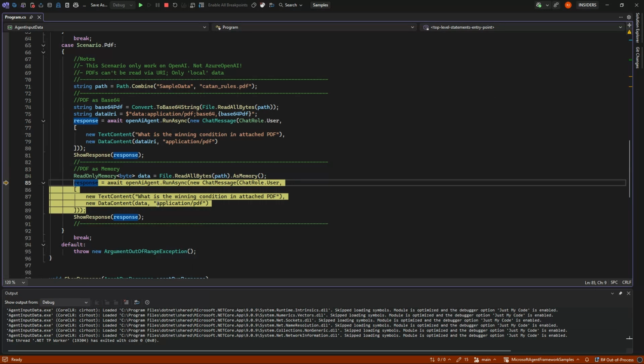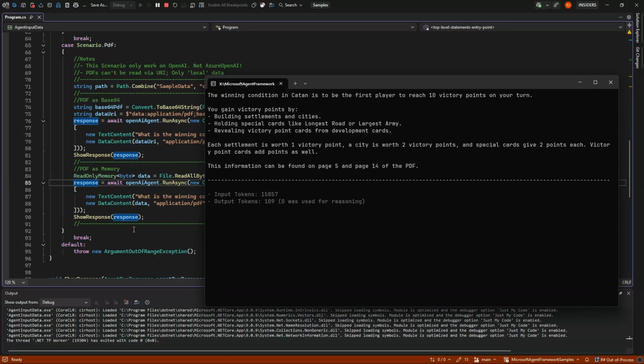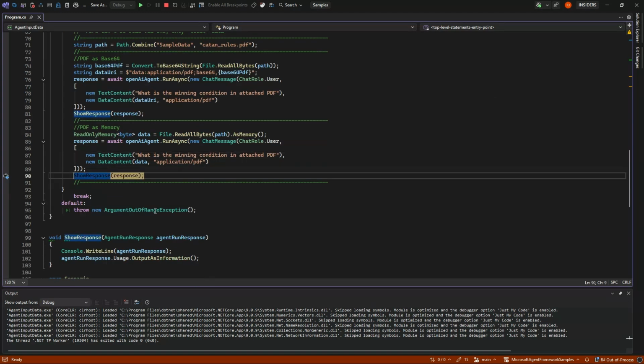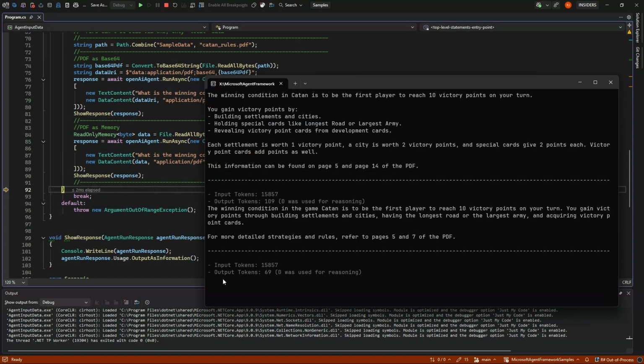And data from in memory works exactly in the same way, and again is only possible using the OpenAI agent. So it is thinking for the next one, and then we are done. But we'll give the same answer back, of course. But actually it makes a small failure here that says it's on page 7 and not page 14. So that's AI for you.